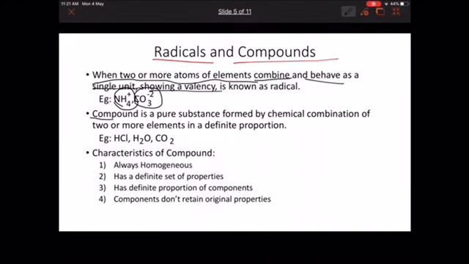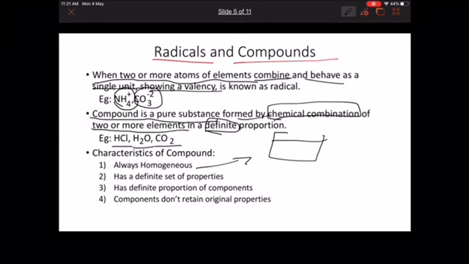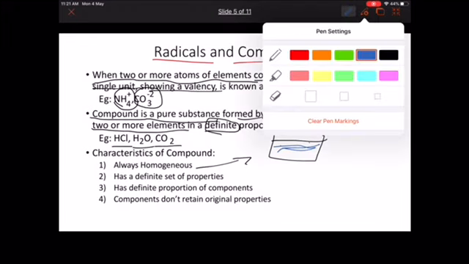Then we have compound. A compound is a pure substance formed by chemical combination of two or more elements in a definite proportion. These two words are really very important. HCl, water, carbon dioxide are examples. It is always homogeneous, like in water. Take water like this, and in that we can see that only water is there.